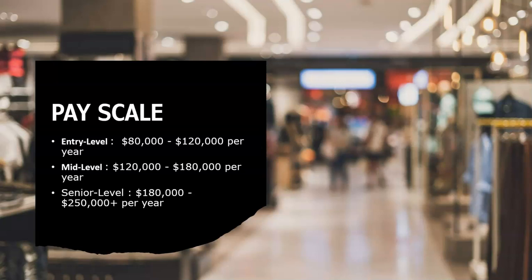Next, coming to the pay scale. From an entry level you can make 80k to 1,20,000 per year, and in mid level you can make 1,20,000 to 1,80,000 per year, and in the senior level you can make 1,80,000 to 2,50,000 per year. And this is a very good, high coding related job, and also a high paying job. So it is very important to have strong coding basics as well as fundamentals with efficient coding, for whoever is applying for an ML engineer role. This is a proficiency in coding related job.